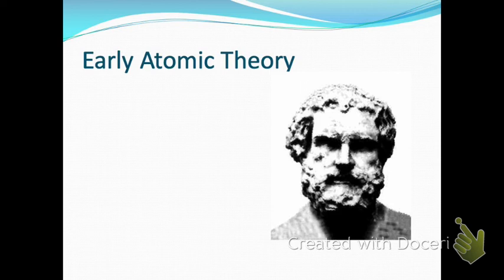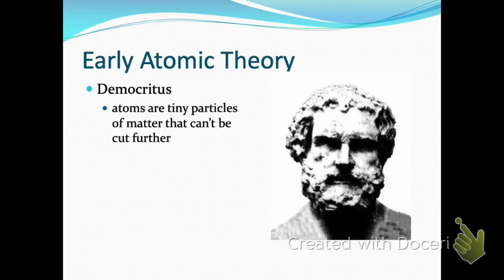Okay, so early atomic theory started with a guy named Democritus. Have you heard that name before? No. Democritus thought that atoms were tiny particles that can't be broken down any further, right? We agreed with that up until pretty recently when we split the atom, when we were able to break the atom into even smaller pieces. His theory of the atom was just like a little ball, and we can break it down until we get to an individual atom and then no more. And today we know that there are smaller parts of an atom, right? There's a proton, neutron, and an electron found within an atom. So we know that there are some smaller things found inside of that.